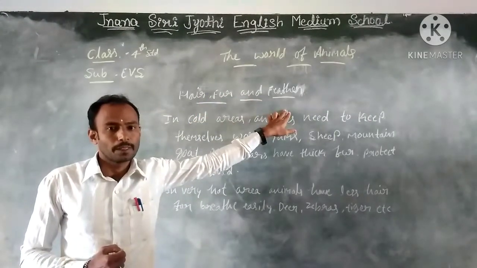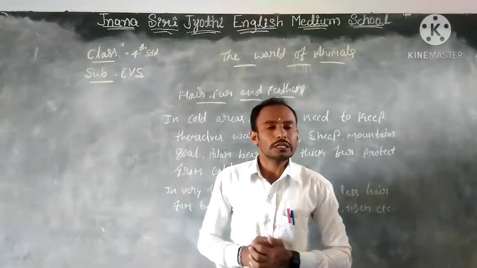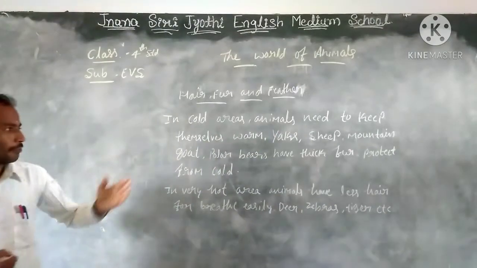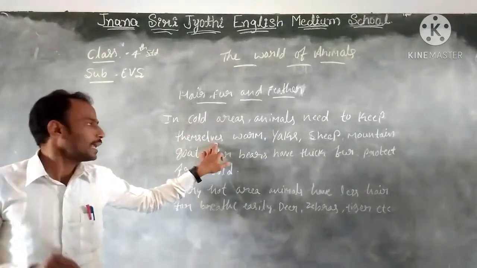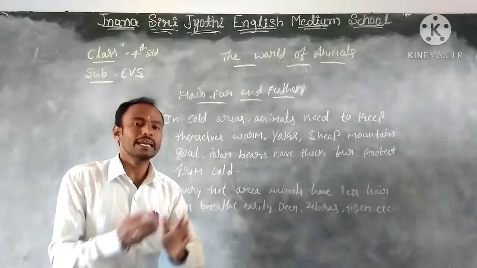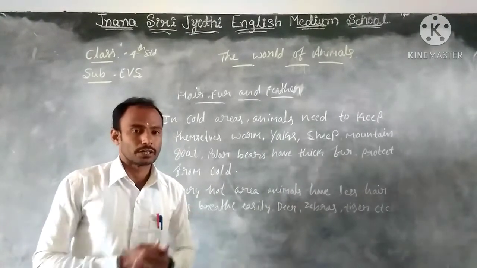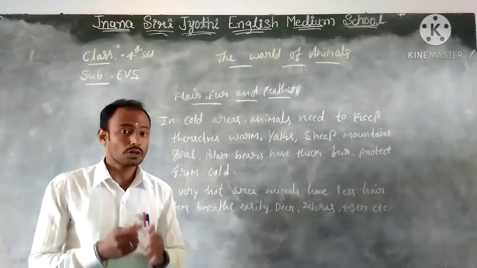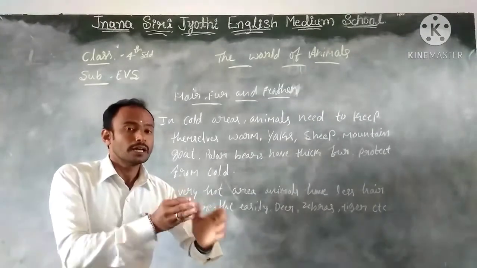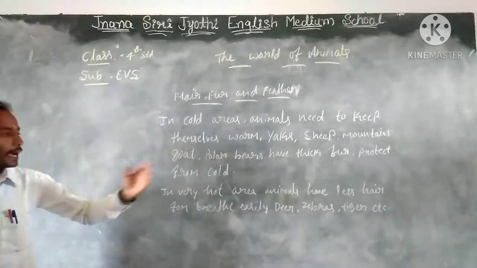Students, many animals live in cold regions or cold areas. Here, some animals have to keep their bodies warm because that area is very cold. That's why we call that area a cold region or cold area. Which animals live in that area? Animals like elk, sheep, mountain goat and polar bear.